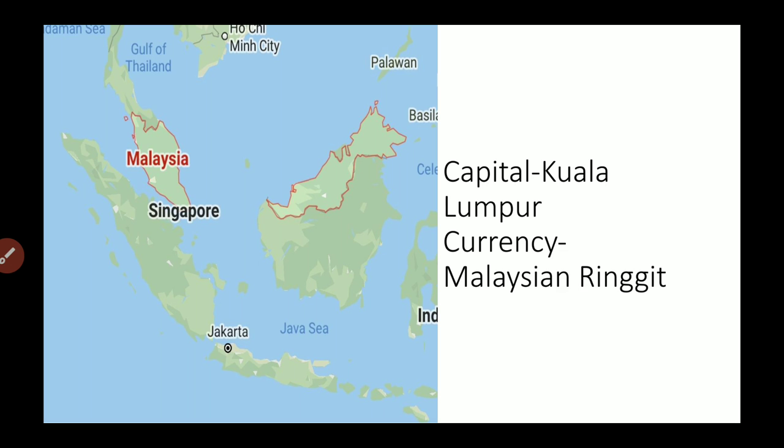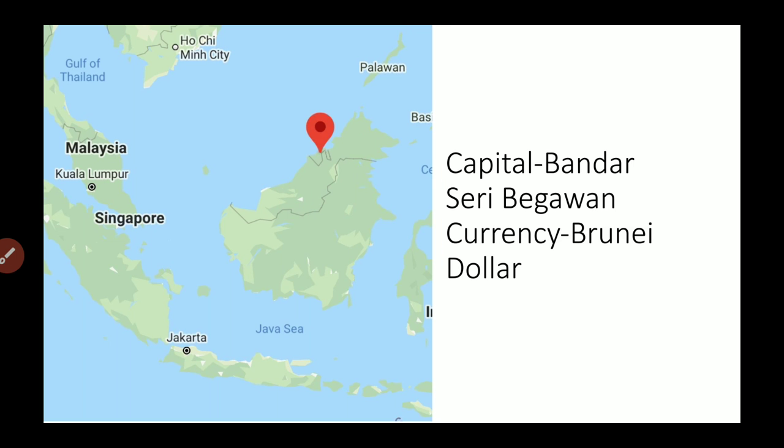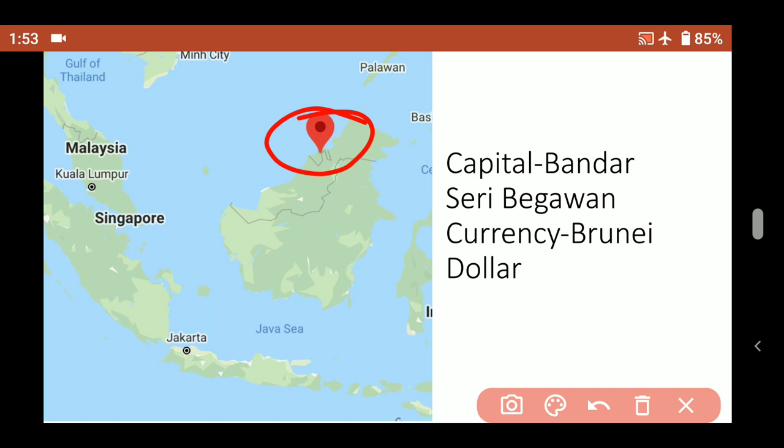The next country is Malaysia. Now as you can see, Malaysia is distributed into two parts. The two parts with the red boundary constitute Malaysia. The capital of Malaysia is Kuala Lumpur and the currency is the Malaysian Ringgit. The next small country is Brunei. This country shown here is Brunei. The capital of Brunei is Bandar Seri Begawan and the currency is the Brunei dollar.